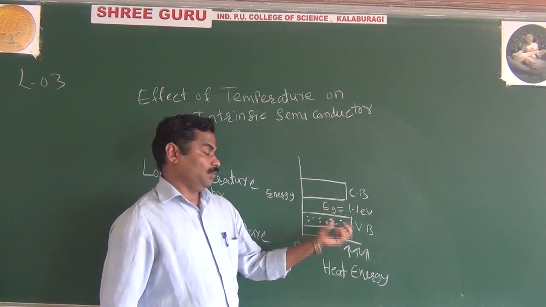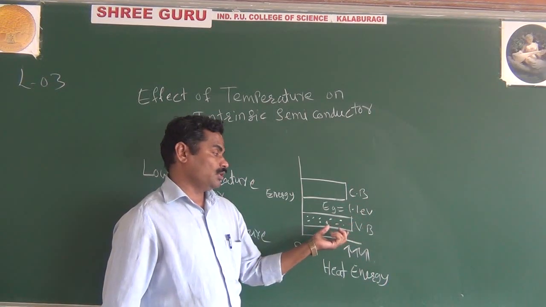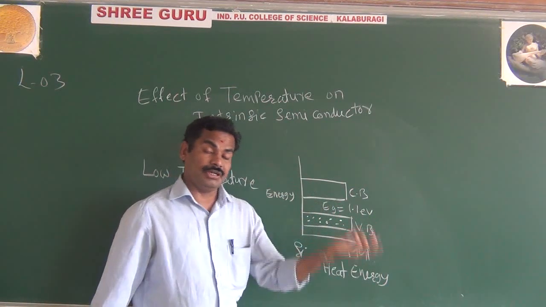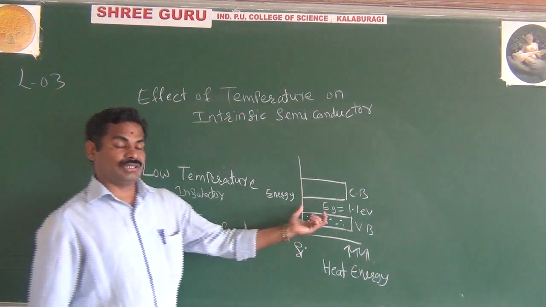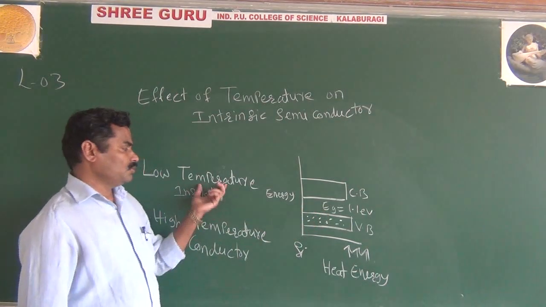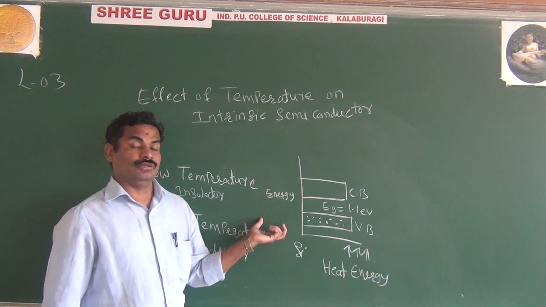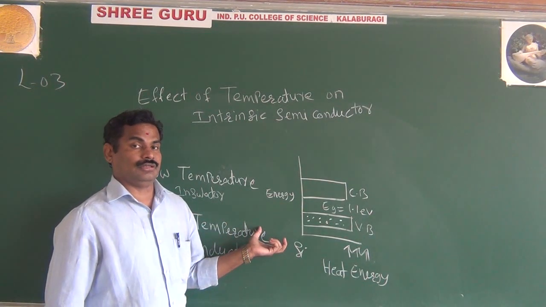What I am saying means you are applying energy that is more than 1.1 electron volt. That's what happens: the valence electrons can easily move from the valence band to the conduction band. At that time our semiconductor acts as a conductor. This is about the effect of temperature on an intrinsic semiconductor.